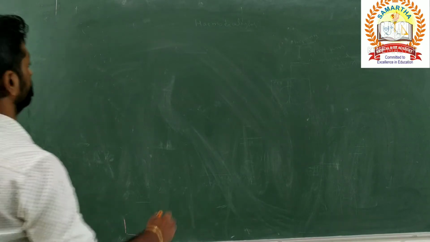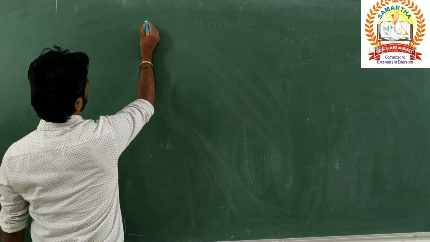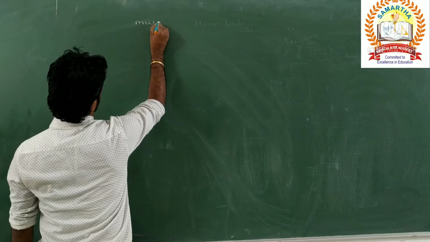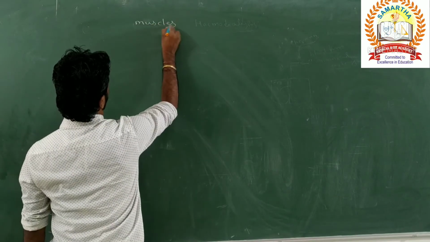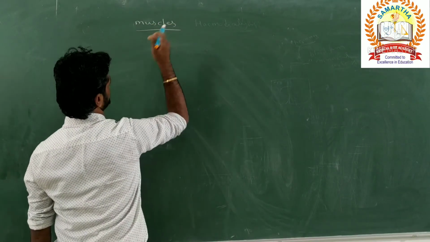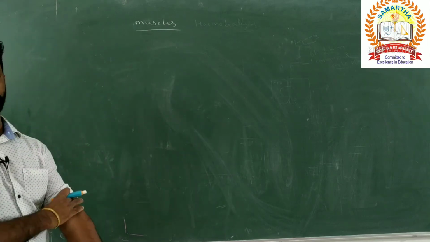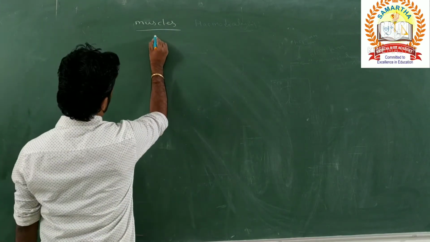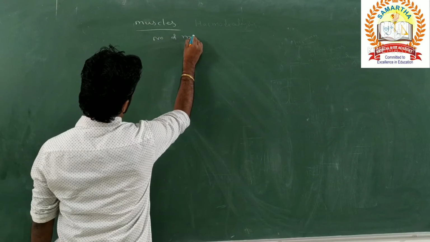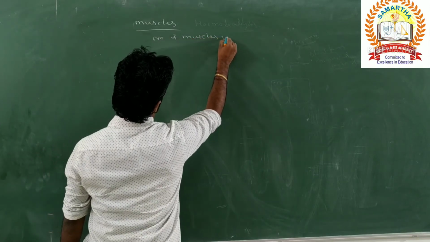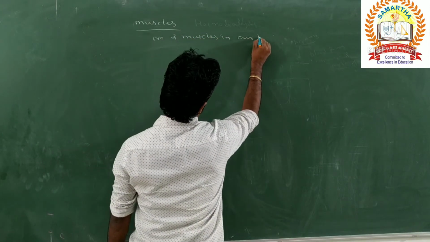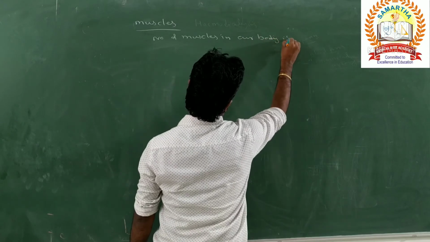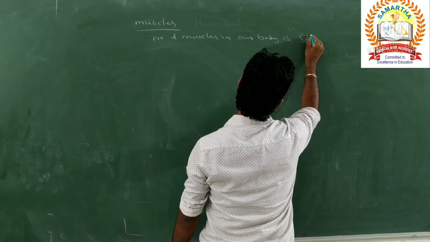See, the number of muscles present in our body is nothing but 639. So let's discuss the muscles or the muscular tissue. The number of muscles in our body is 639.